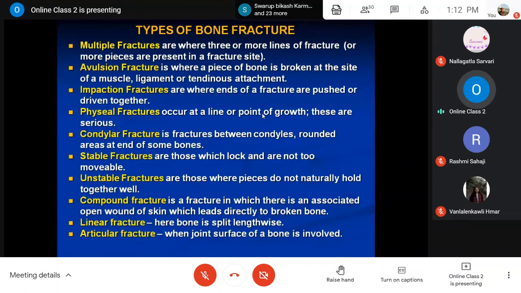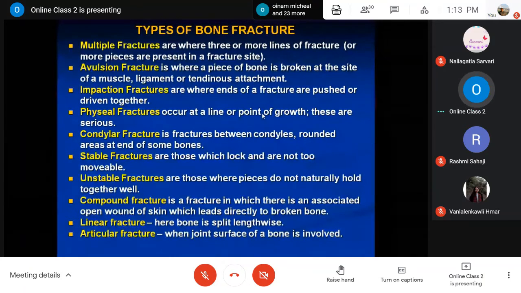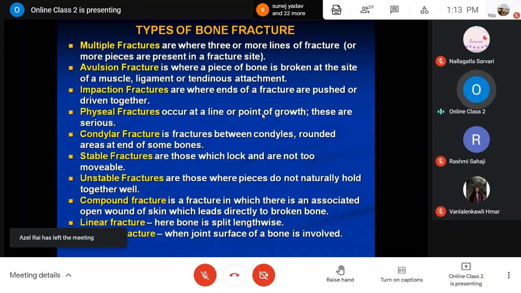Okay, then compound fracture is a fracture in which there is an associated open wound, as I have already mentioned, which leads directly to this broken bone. It means the broken end of the bone is coming out of the body through the overlying skin and is exposed to the environment. This type of open wound, with the bone fragment coming out through the skin, is known as a compound fracture.